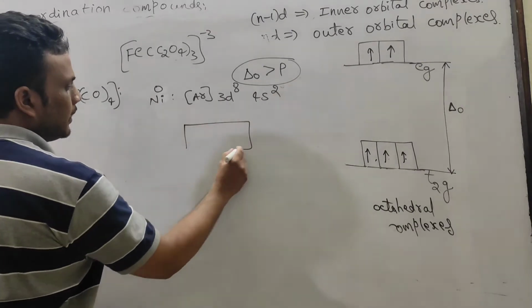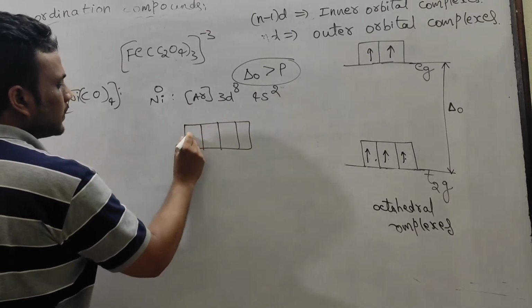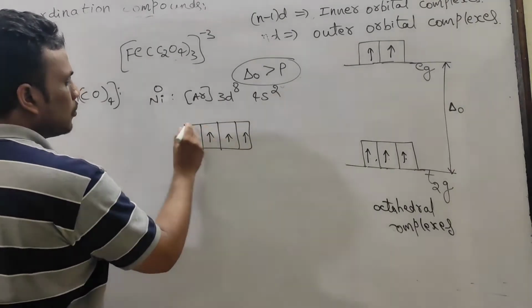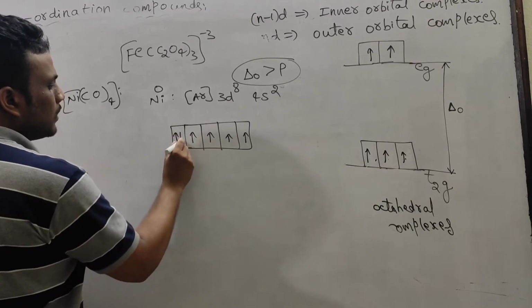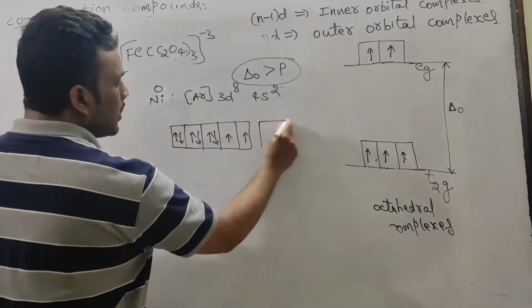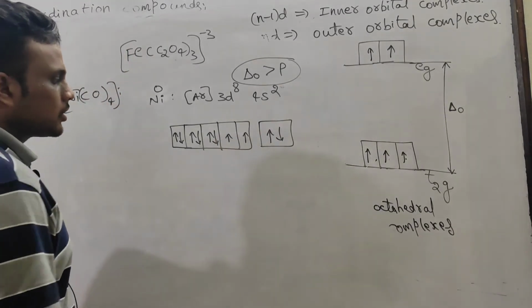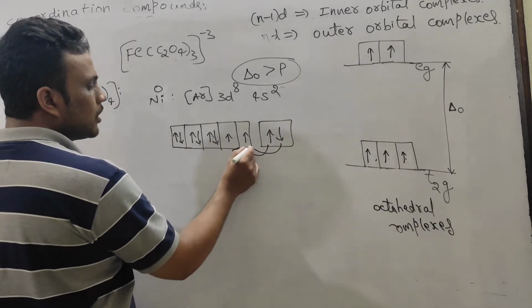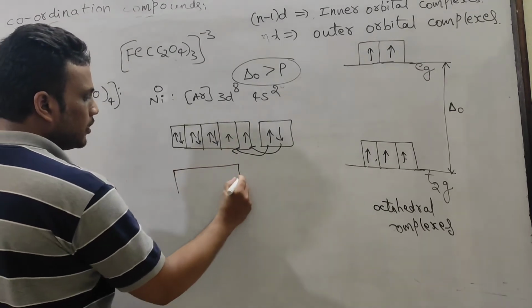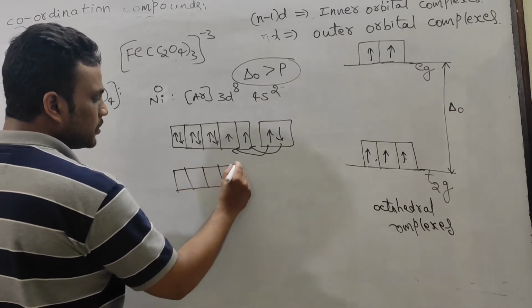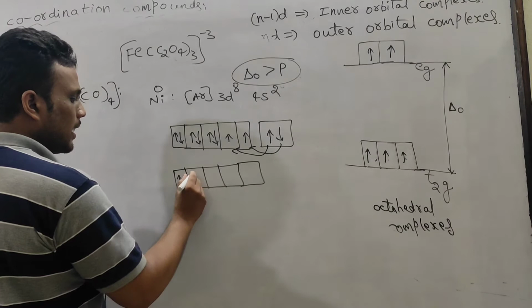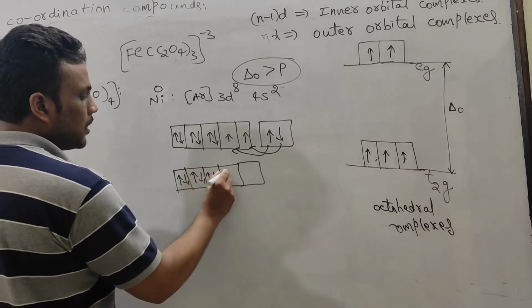Now in d already 8 electrons are there, 1 2 3 4 5 6 7 8, and in 4s already 2 electrons are there. Carbon monoxide is a very strong ligand, so pairing takes place, no doubt. These 2 electrons come into the inner d subshell and all electrons get paired up.